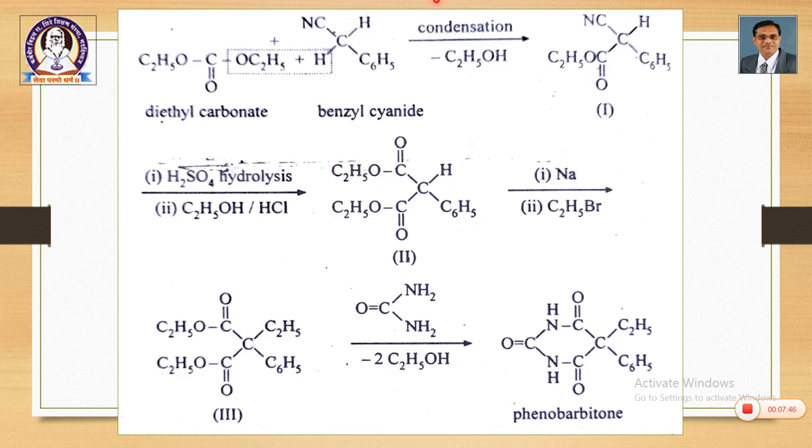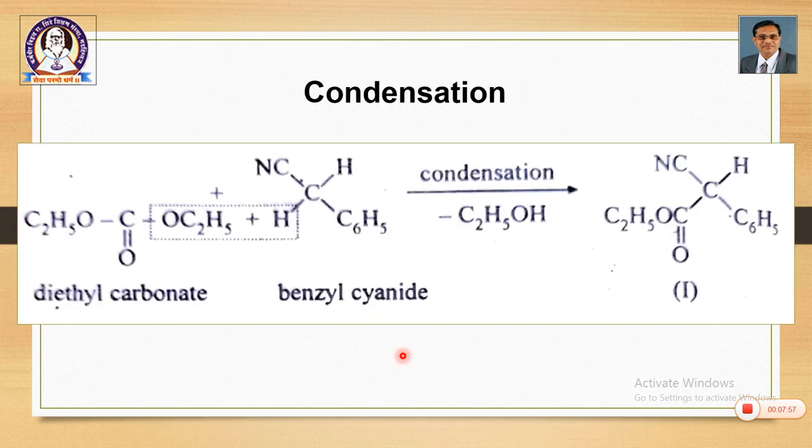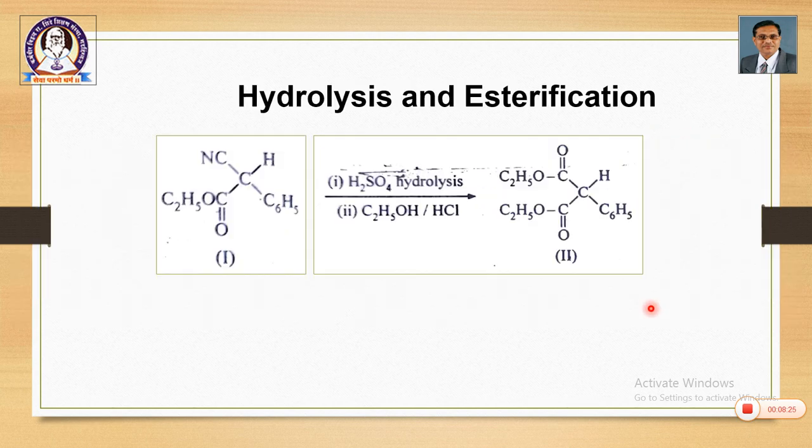This entire procedure, first step is condensation, second is hydrolysis and esterification, then it is alkylation, then lastly it is condensation. So, we will see the reactions step by step. First step is condensation. We begin with diethyl carbonate and benzyl cyanide. In this step, the condensation is taking place between the diethyl carbonate molecule and benzyl cyanide with elimination of C2H5OH. C2H5OH is eliminated and we get a condensed product, and this condensed product is having a cyanide group. So, say it is structure number 1.